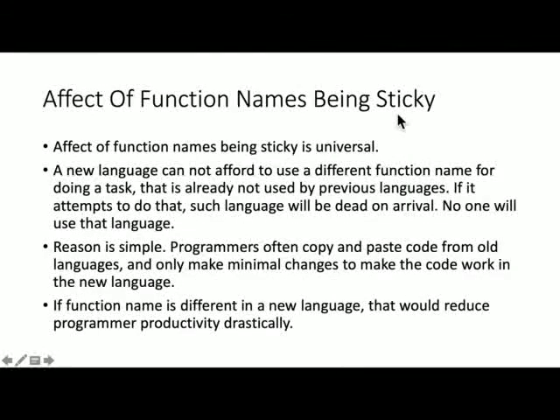We'll talk more about this. The effect of function names being so sticky is universal. Any new language coming to the market cannot afford to use a different function name for doing a task, a name different from one that is already being used by previous languages. If it does attempt to do that, say it changes sqrt to square root, this may shock you, such a language will be dead on arrival.